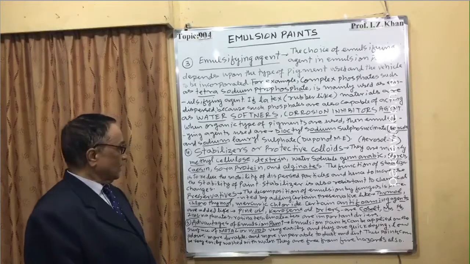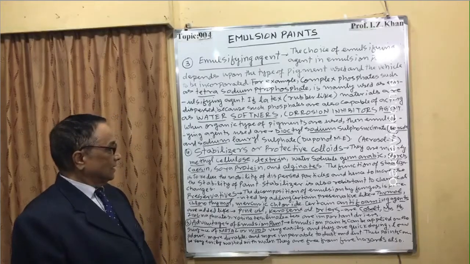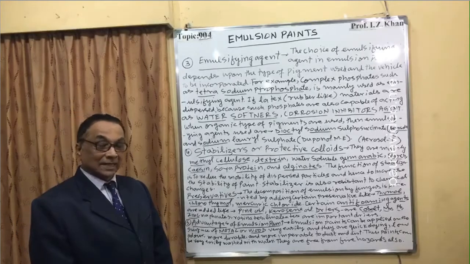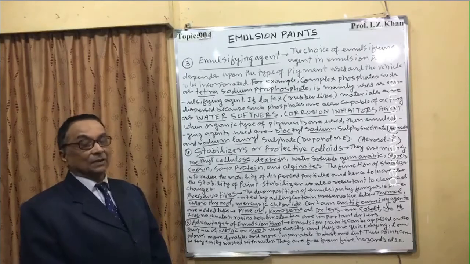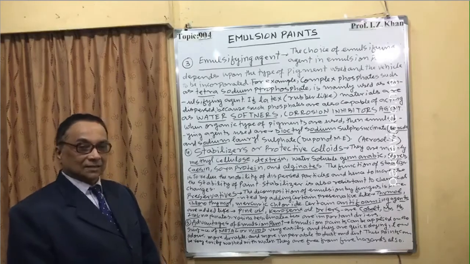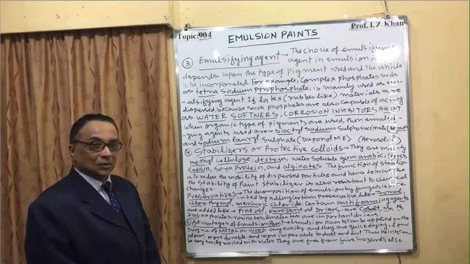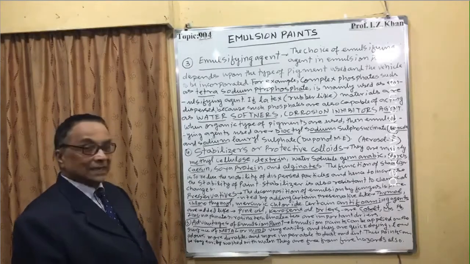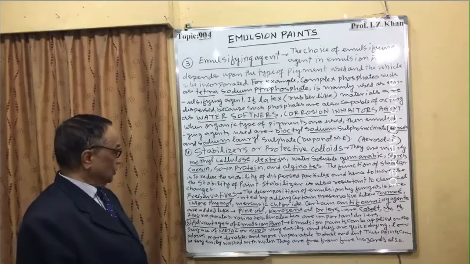Preservatives. There is every chance of decomposition of the emulsion by attack of microorganisms like fungal growth. So it is important to add some preservative in the emulsion in order to check fungal growth.